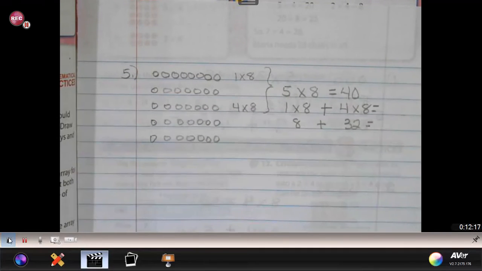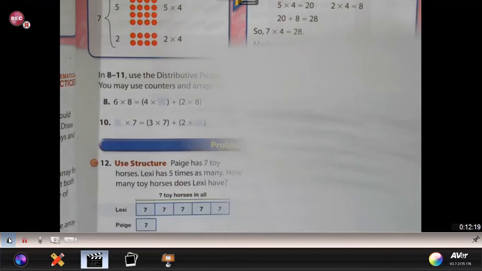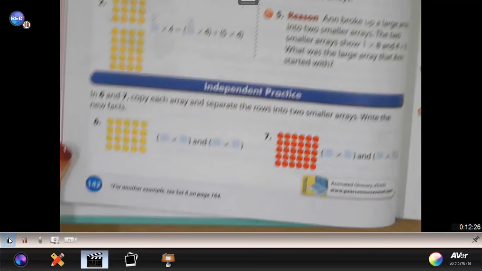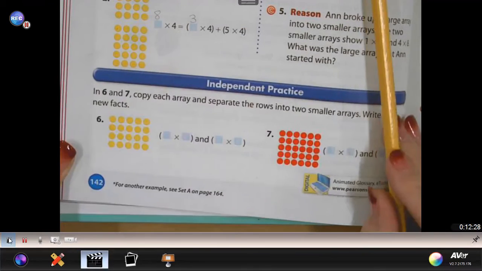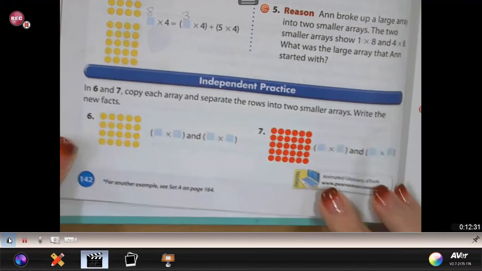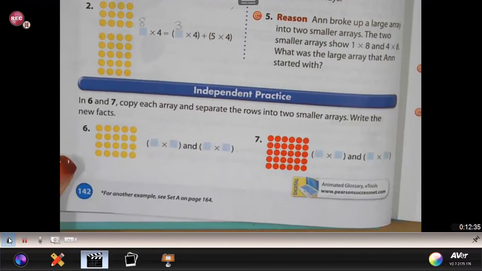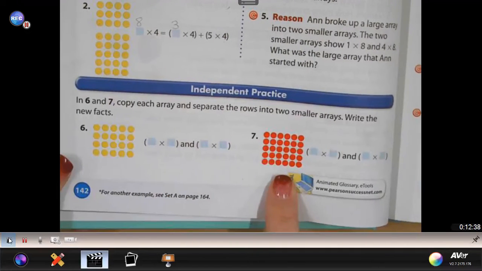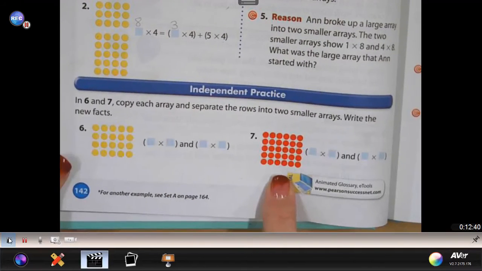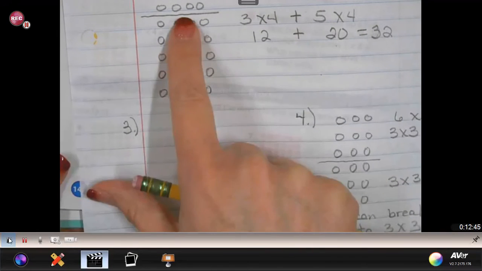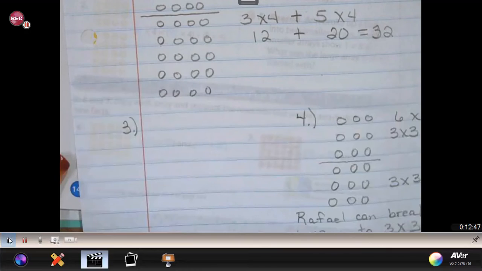So we worked on 1 through 5 together. I'm going to let you finish up the assignment. Your assignment is going to be to complete 6 and 7. Make sure you go back to number 3. I want to see what some different things are that you come up with for number 3. Don't forget to go back to number 3. You're going to do 6 and 7. Be sure to draw the arrays and show how you are breaking apart. You can use a line or you can use a space, kind of like the way they did here in this particular drawing.